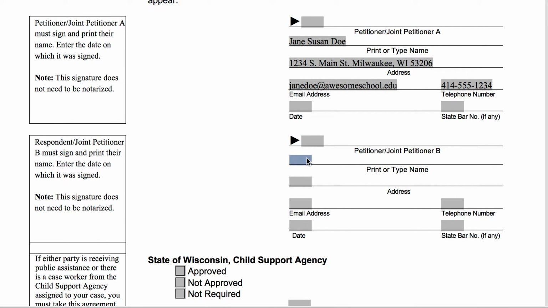And then you'll put joint petitioner B or the original respondent. I know it says petitioner here. I don't know why that is, but this is meant for joint petitioner B or the original respondent in the case.